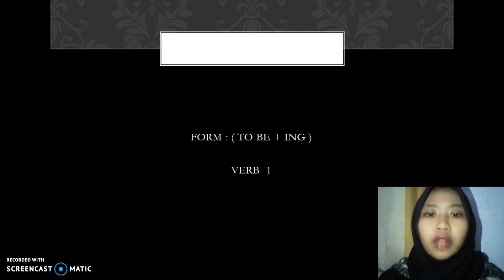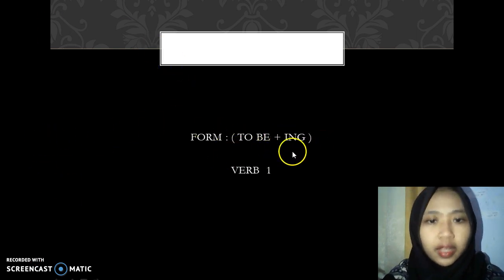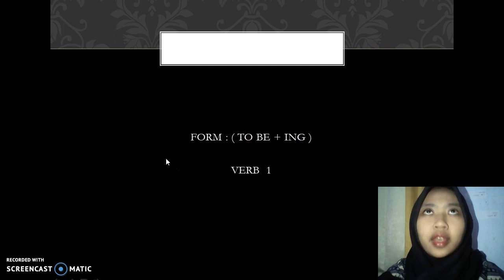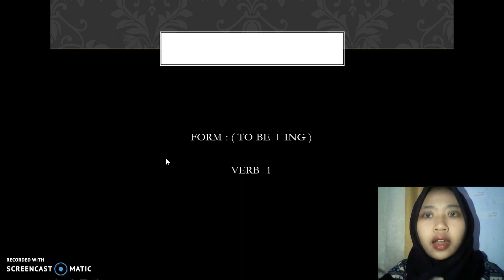And how is the formula of the present continuous? I have learned about this material before. The formula of the present continuous is to be plus ing. Do you know, everybody, what is to be and ing? To be relates to the subject, like am, are, and is.